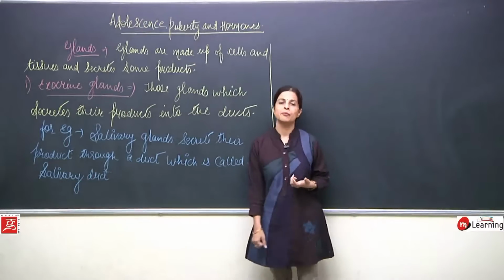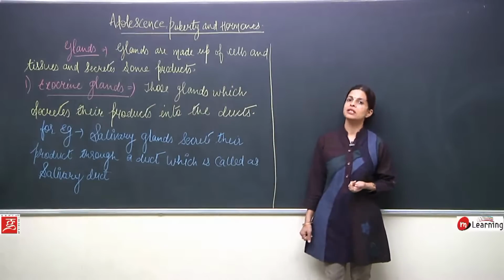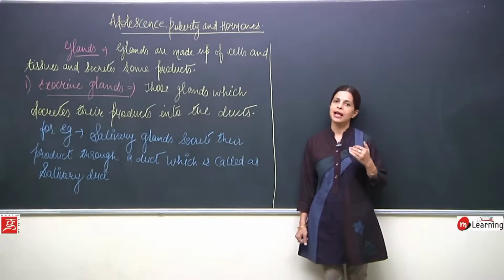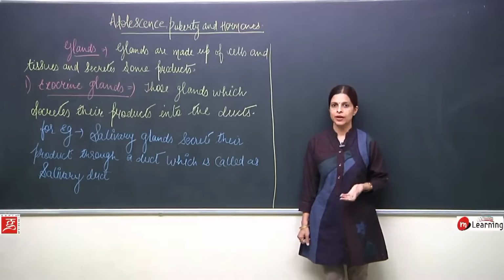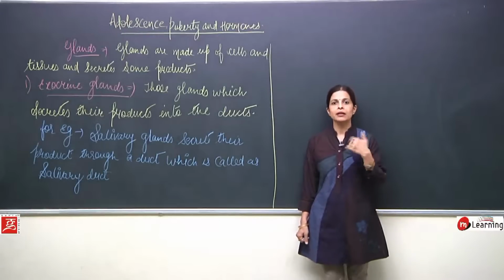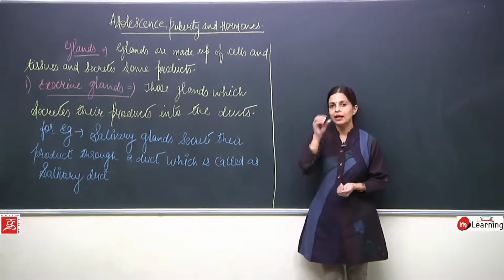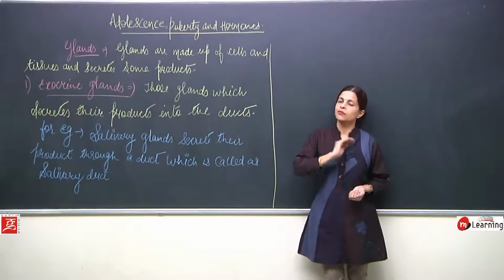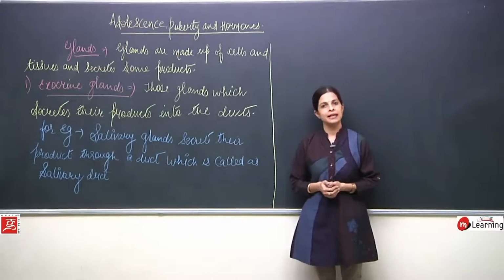When we talk about the glands, we can divide them into two categories, exocrine glands and endocrine glands. How can we divide the glands into two? It can be on the basis of the duct, where it is present and where it is absent. So the first division is exocrine gland.